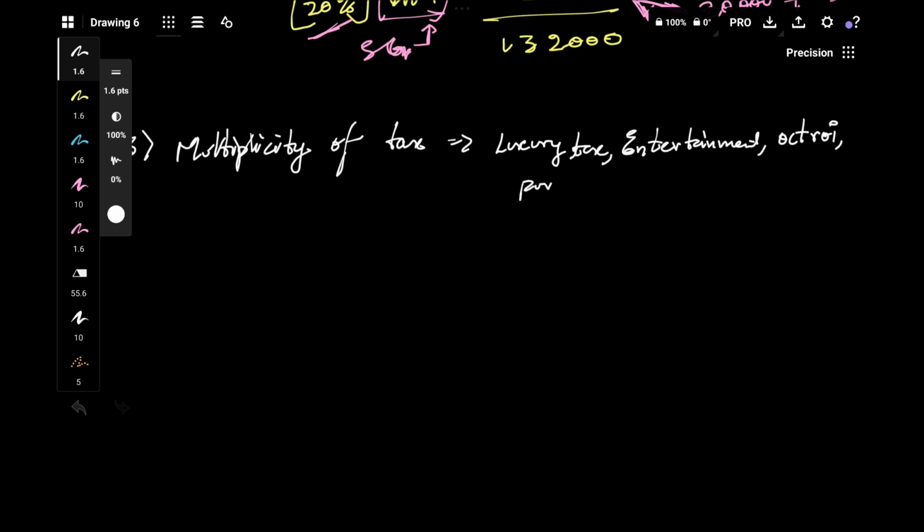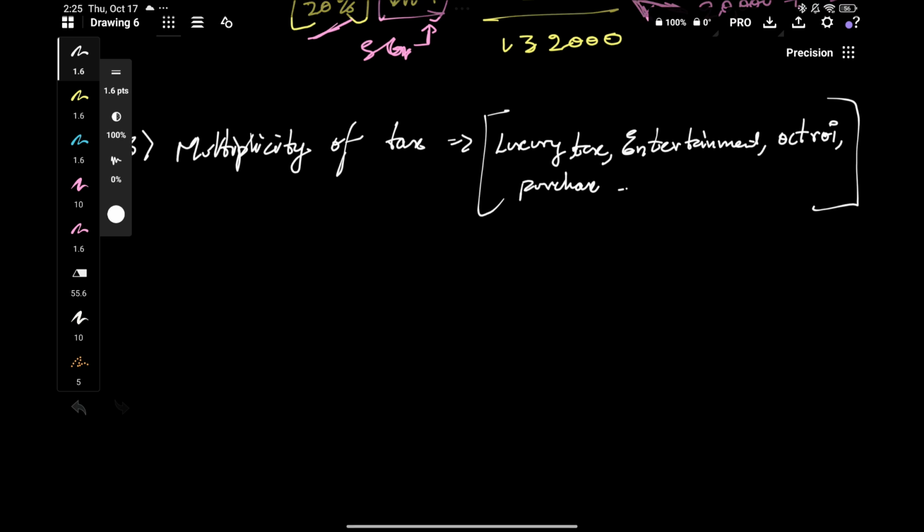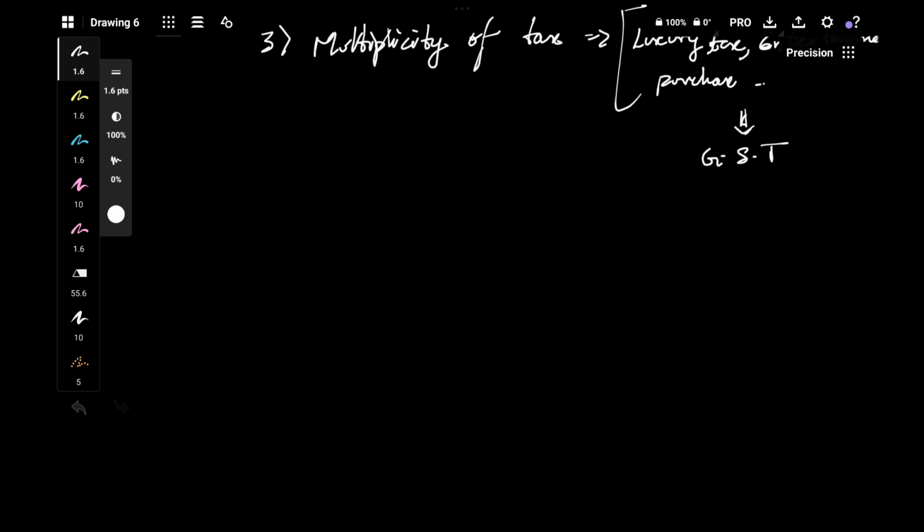Purchase tax, in fact, is one of the taxes levied by local bodies, I mean state government. There are many small taxes that we have to keep check on, so that has become a problem. All these taxes are subsumed into GST right now, so there is no problem of multiplicity of taxes right now.